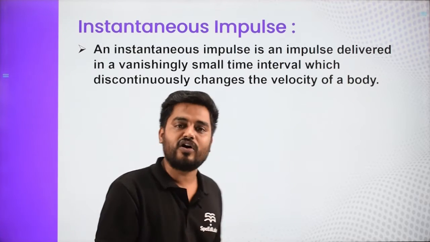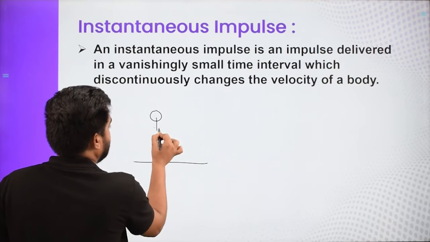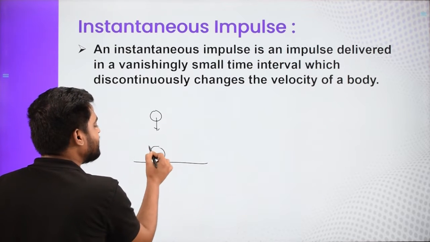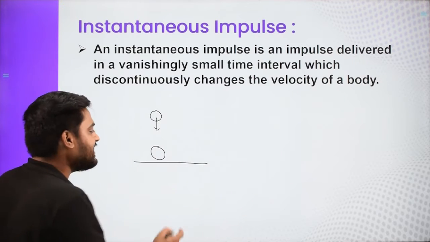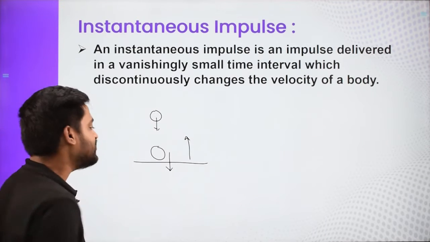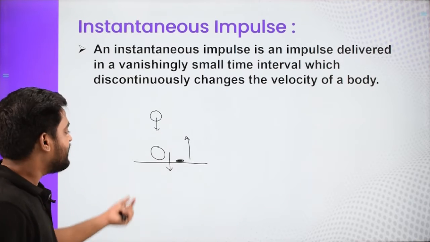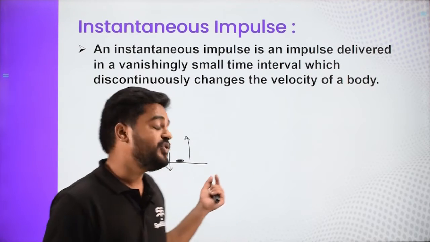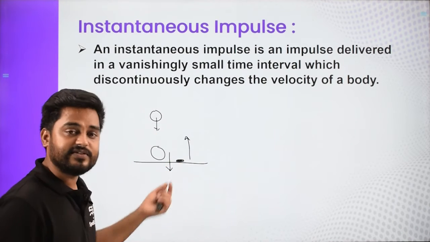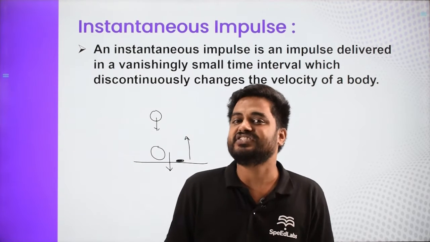When you throw the ball on the ground, while the ball is moving down, its velocity is continuously increasing, but as soon as it comes in contact, its velocity which was downward suddenly changes in the upward direction. So there is an impulse acting for a very, very short interval, which is called impulse due to normal force. We'll discuss that. So impulse is a very big force for a very short interval, and it suddenly changes the velocity.